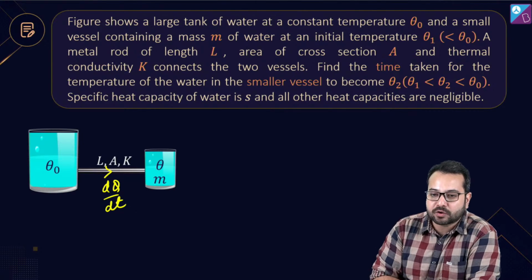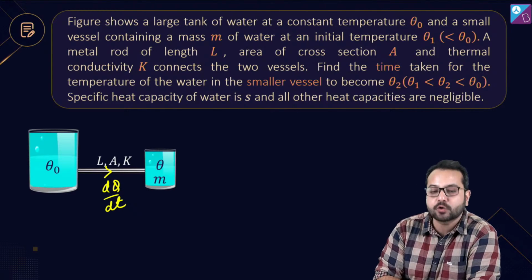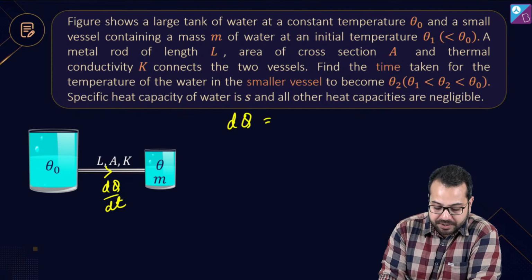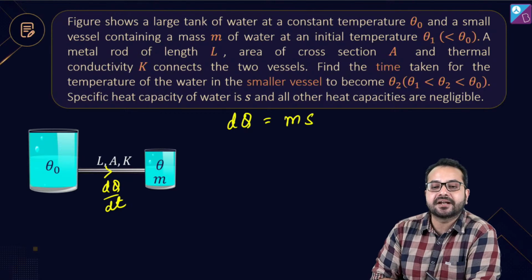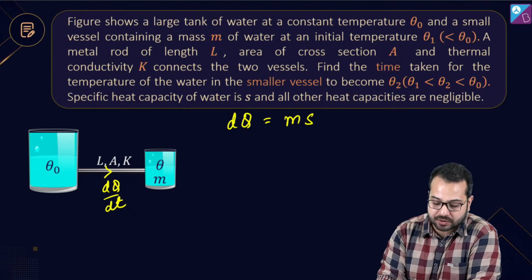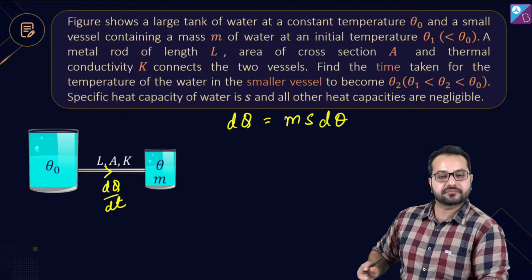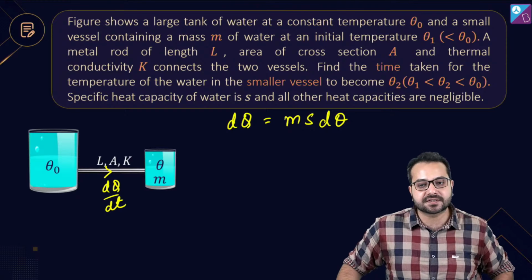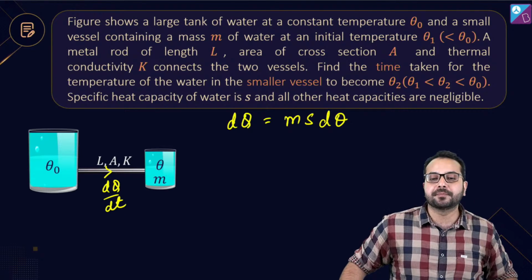And in dt amount of time, how much heat is going to reach small m? dq amount of heat is going to reach. So this dq will be equal to ms, and it is going to increase the temperature by a small amount d theta. Do you agree? dq is equal to ms d theta. Do you agree with this? Okay. Now what is the problem here?